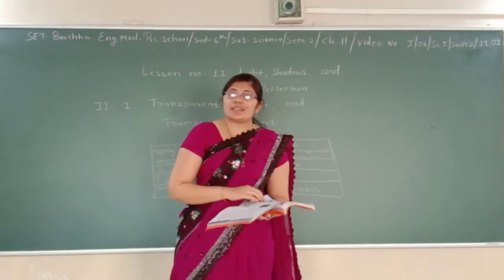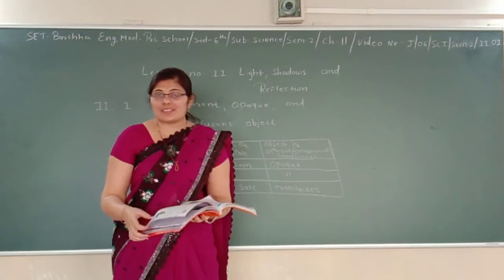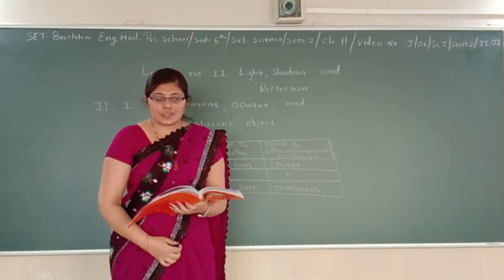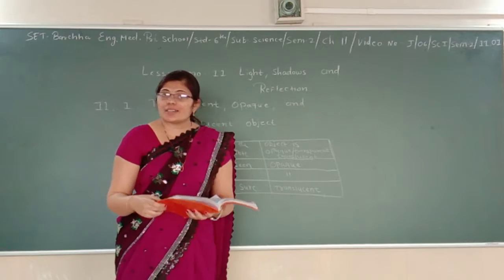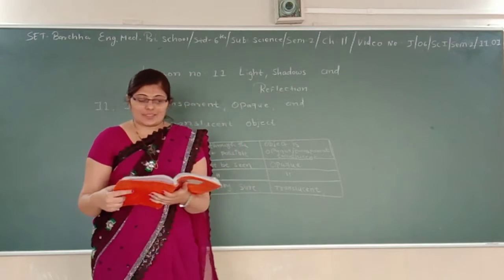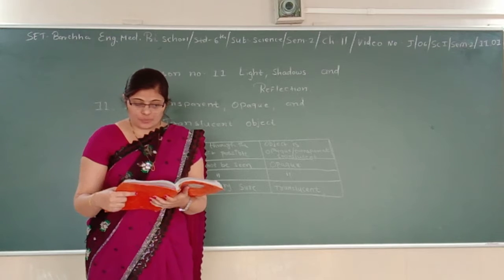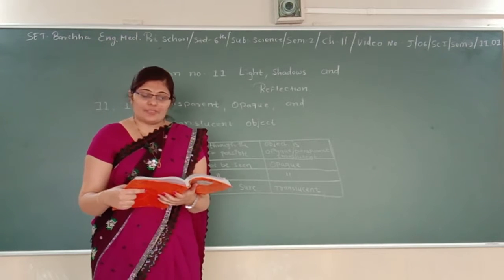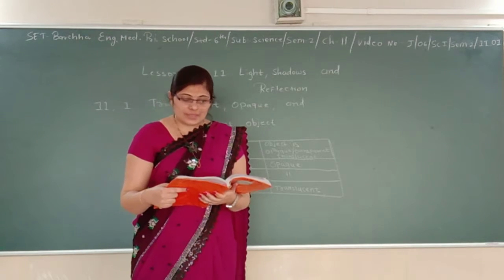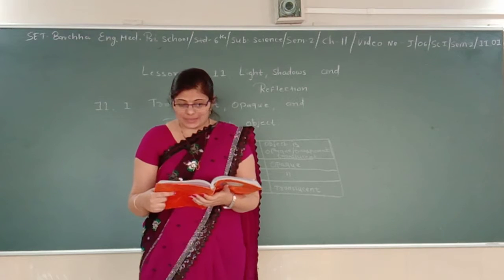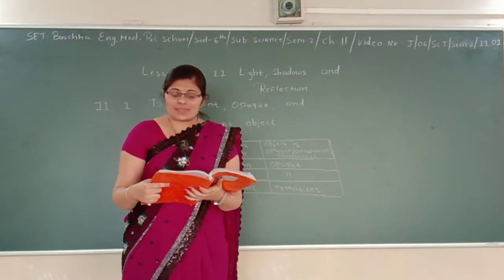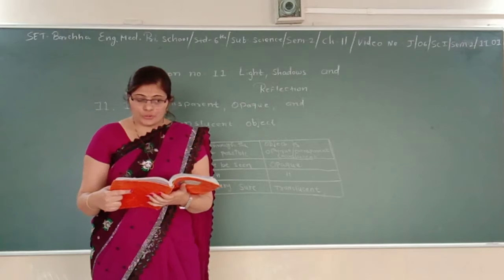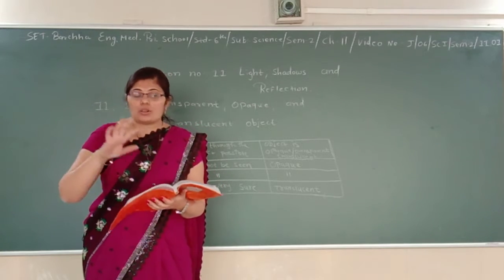So now we reach lesson number 11 of our science subject, and that is about light, shadow and reflection. Let's read and understand this chapter. Let's start this. We see so many objects around us, colorful and different. On the way to school, we see things like a bus, cars, cycles, trees, animals and sometimes flowers. How do you think we see all these objects?